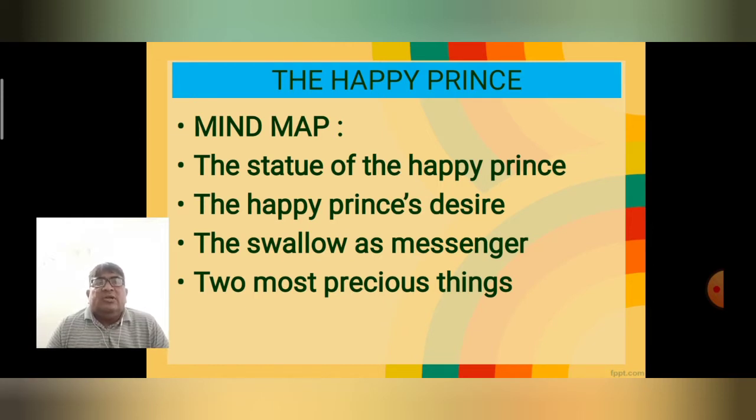After his death, his statue was fixed on a pedestal so high that he could see the entire city, the entire kingdom. But after his death, his people became very sad. Their life became very pathetic.